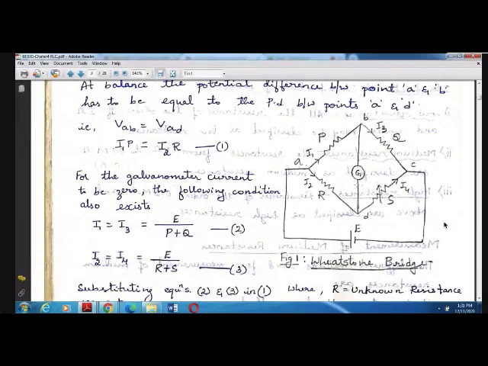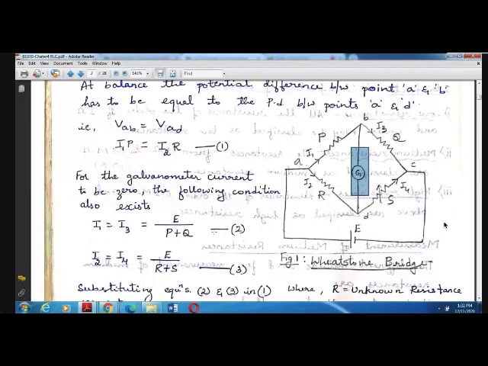Yes, they become connected in series. When the current at this point is 0, these two resistors will be connected in series, so the current flowing here will be equal to the same current flowing here. The same current will be flowing on both sides. So we can consider I1 is equal to I3 and I2 is equal to I4.